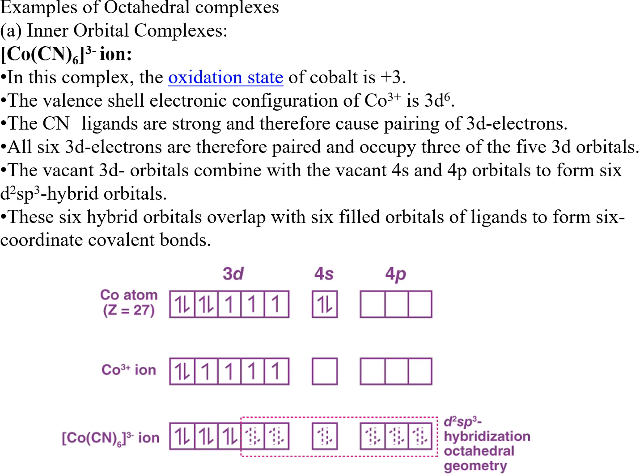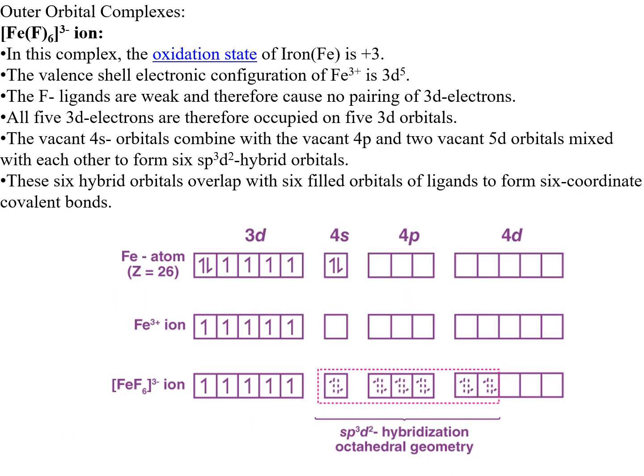All of the 6 3d electrons are therefore paired and occupy 3 of the 3d orbitals. So the vacant 3d orbitals combine with the vacant 4s and 4p orbitals to form the 6 d2sp3 hybrid orbitals. These 6 hybrid orbitals overlap with the 6 filled orbitals of the ligands to form the 6 coordinate covalent bonds. So the hybridization is d2sp3 and the geometry is octahedral.